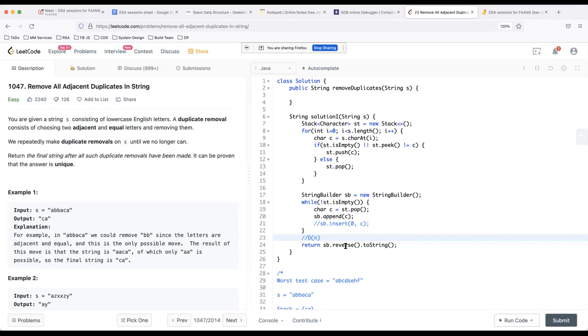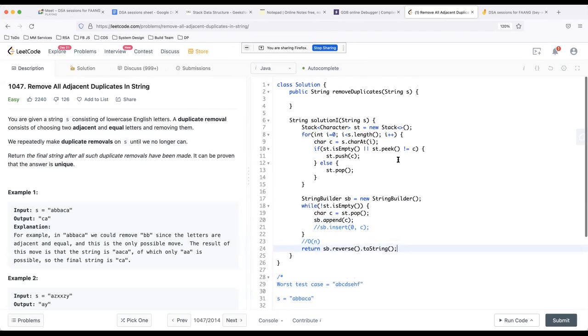Yeah, not the reverse method, but the StringBuilder. StringBuilder is a class in Java, a flavor of string, which is a mutable string. Whenever you are appending a new character into the StringBuilder, it is not going to create a new object. It is just going to append the new character to the same thing, and then you can reverse it and return it.